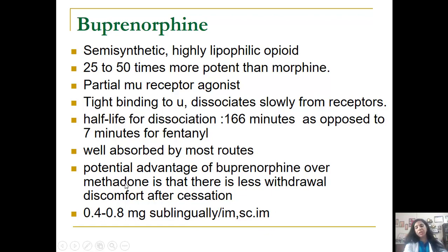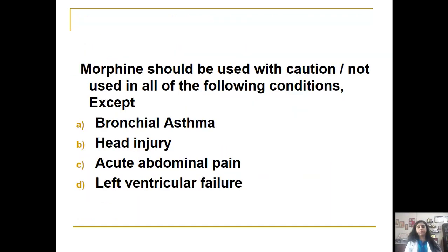A potential advantage of buprenorphine over methadone is that there is less withdrawal discomfort after cessation of buprenorphine. So even the methadone which you have started in an addict has to be tapered, has to be stopped. The patient is going to have methadone withdrawal also. So buprenorphine has even lesser withdrawal than what the patient is going to experience with methadone.